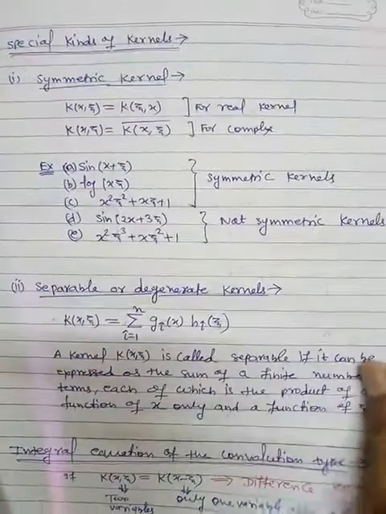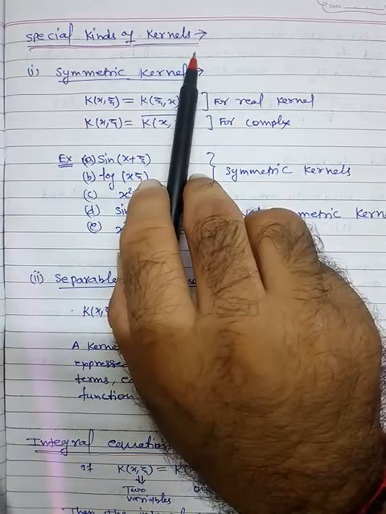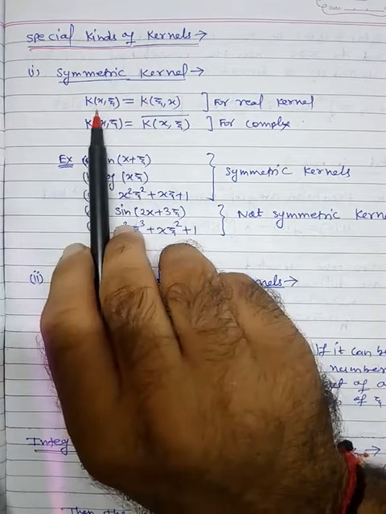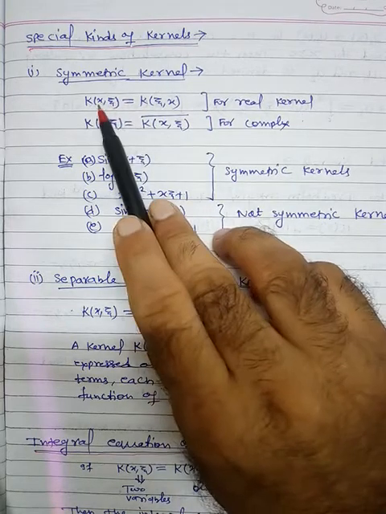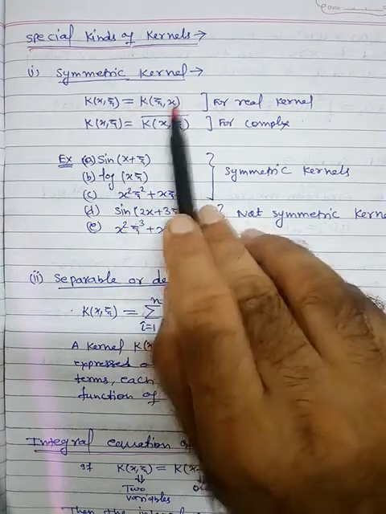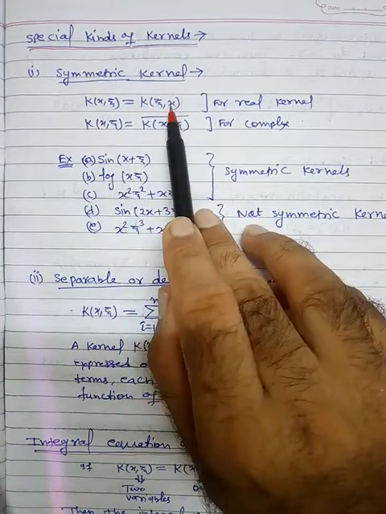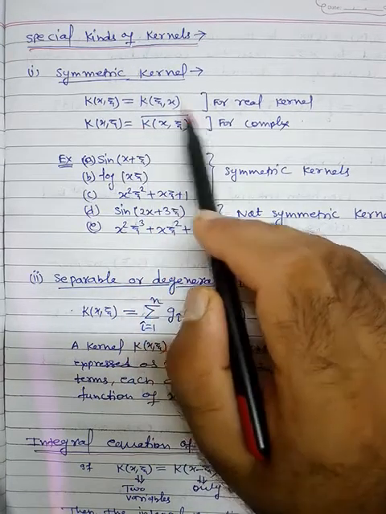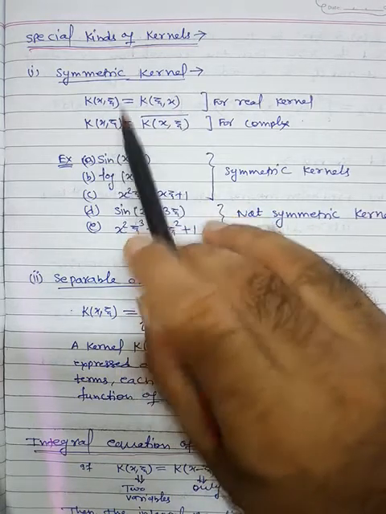Fine. Now we have some special kinds of kernels. First is the symmetric kernel, for real and complex. For a real kernel, when you just replace x by xi or xi by x, interchange, there will be no effect, then the kernel is symmetric. Similarly, in the complex case, just take the conjugate. If the conjugate and the function itself are both the same, then we say it is a symmetric kernel.